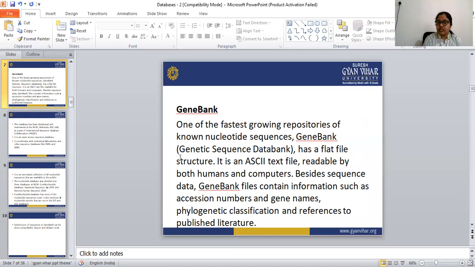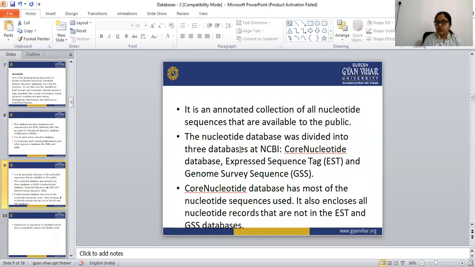This nucleotide database is again divided into three types: core nucleotide database, expressed sequence tags, and genome survey sequence.